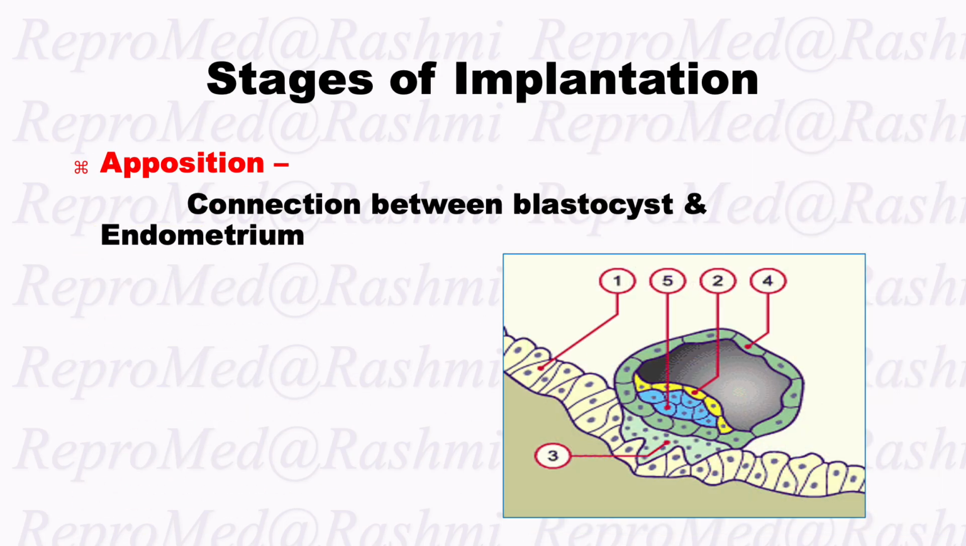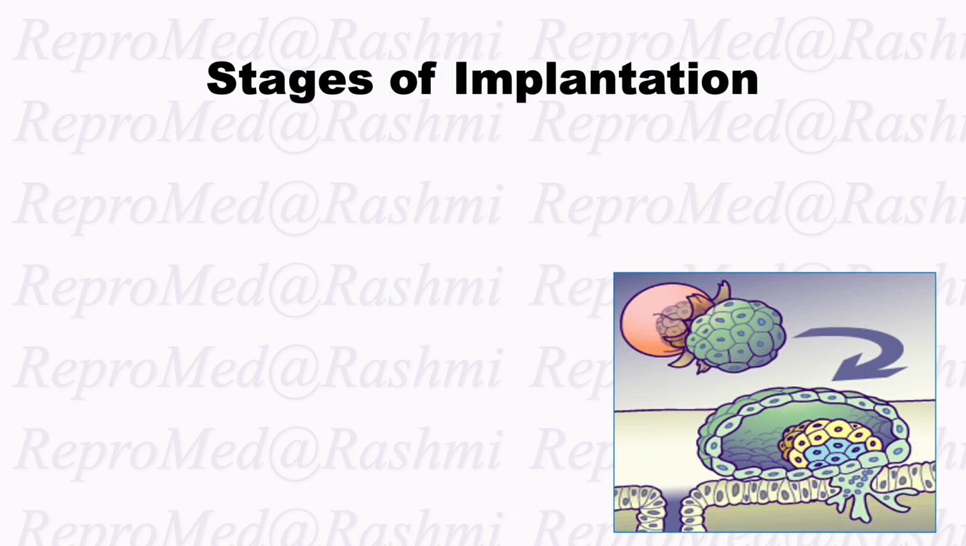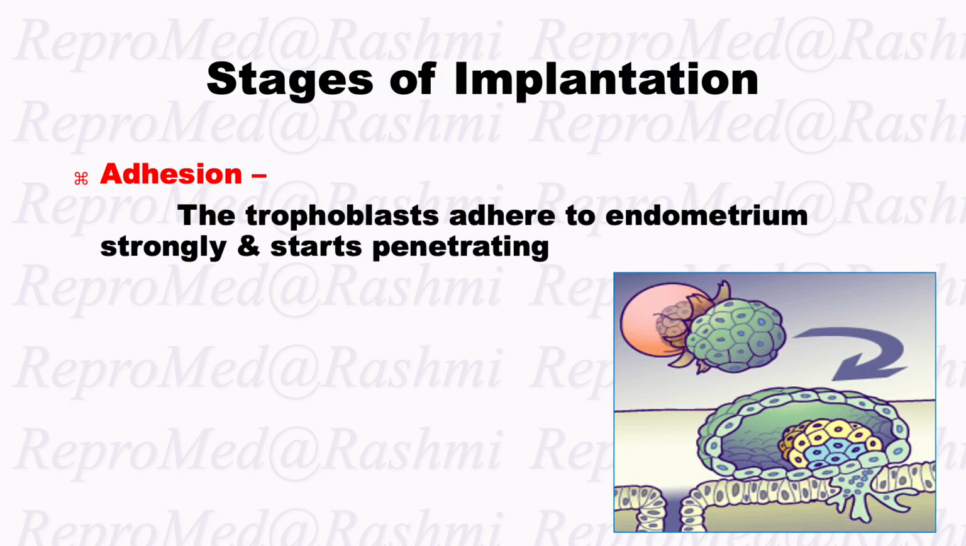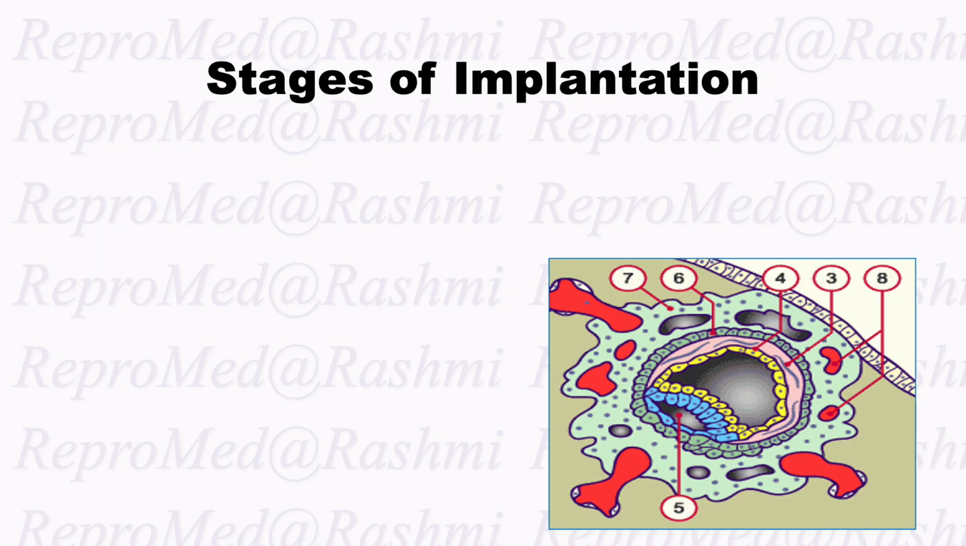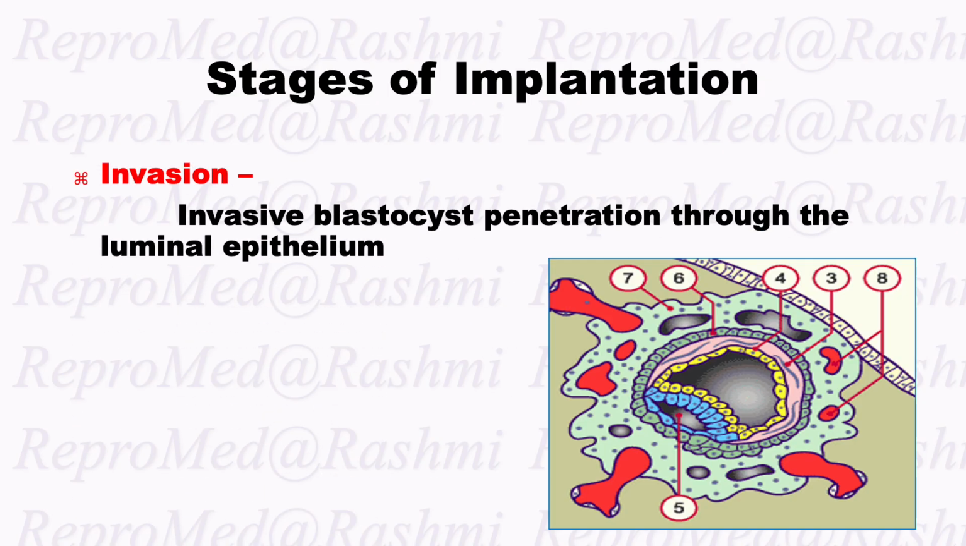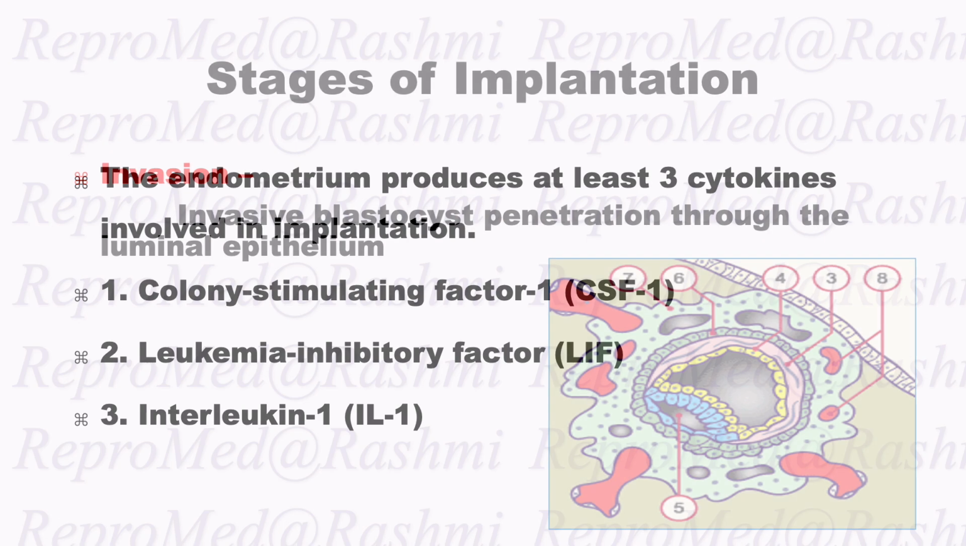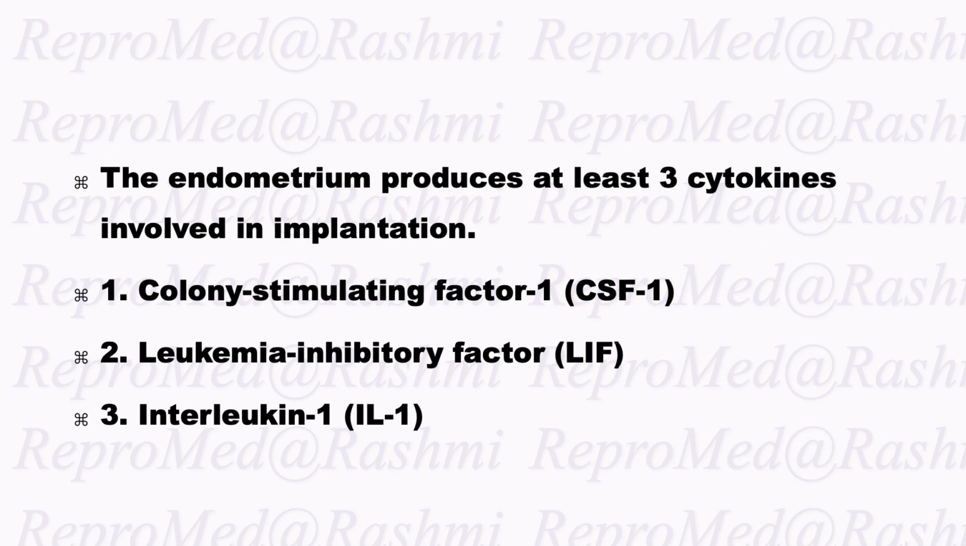So the first stage of implantation is apposition. The connection between blastocyst and endometrium is maintained during apposition. While the second stage is adhesion, the trophoblast adheres to the endometrium strongly and starts penetrating it. Final stage of implantation is invasion. The invasive blastocyst penetrates through the luminal epithelium. The endometrium produces at least 3 cytokines involved in implantation: colony stimulating factor 1, leukemia inhibitory factor, and interleukin 1.